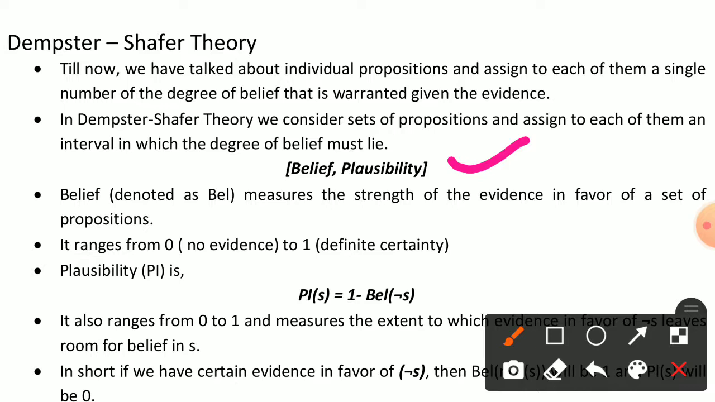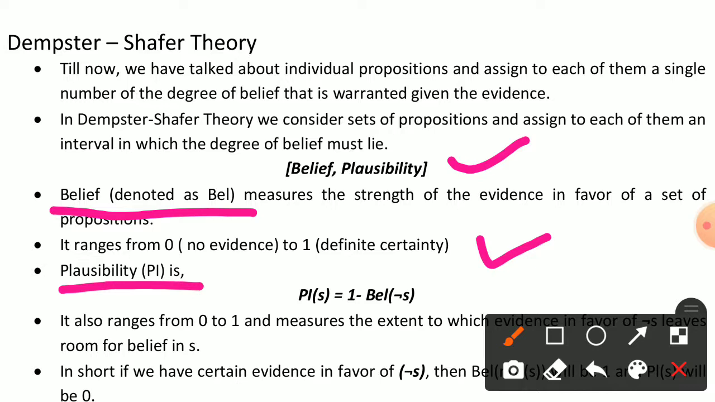Belief is denoted as BEL, and it measures the strength of the evidence in favor of a set of propositions. We take the short form BEL for belief, and we consider the range 0 to 1. 0 means no evidence, and 1 means definite certainty.